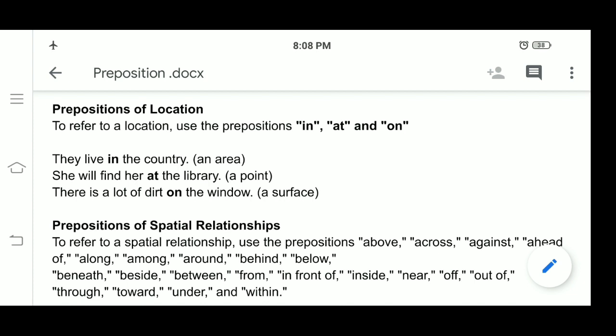So we are not talking about a point, we are talking about a surface. That is why we are using on. There is a lot of dirt on the window. She will find her at the library. It's a point. They live in the country, and we are talking about an area. When we talk about an area, we have to use in. When you talk about a point, we have to use at. And when you are talking about a surface, then we have to use on.